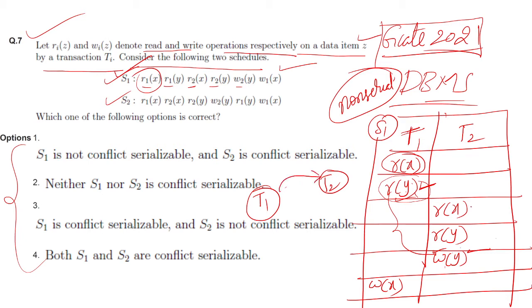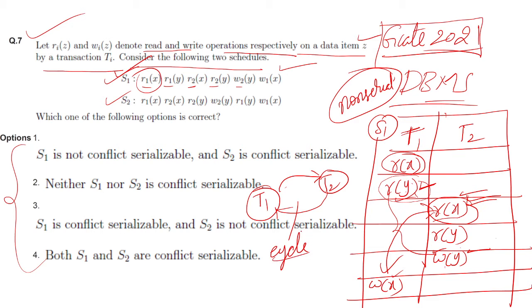Okay. Next, in transaction T2, it is reading X. Is there any conflicting pair from T1? Yes, right. There is a conflict: read X and write X. Both are on the same data and one of them is a write operation. That's why there is also a conflict from T2 to T1. Now there is no need to check further, it is already completed, right? T1 to T2 and T2 to T1, there is a cycle in this graph.